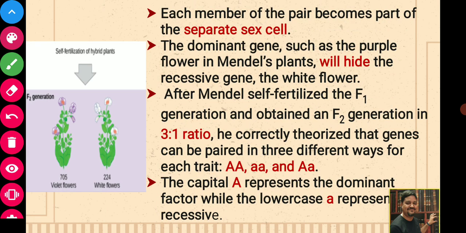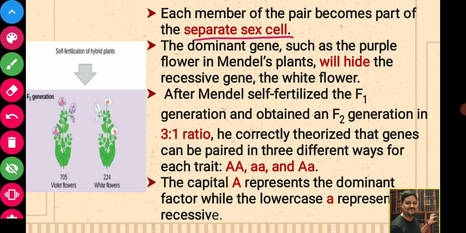Now, each member of the pair becomes part of a separate sex cell. What we saw earlier is that the factors or genes are present in pairs in the body or in the cell, and each member of the pair becomes part of a separate sex cell at the time of formation of sex cells.